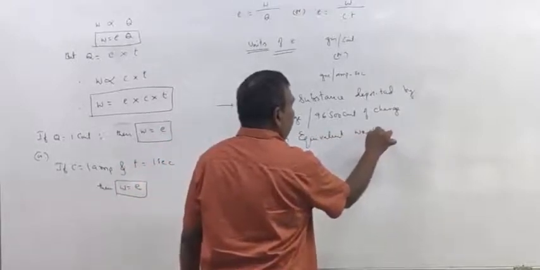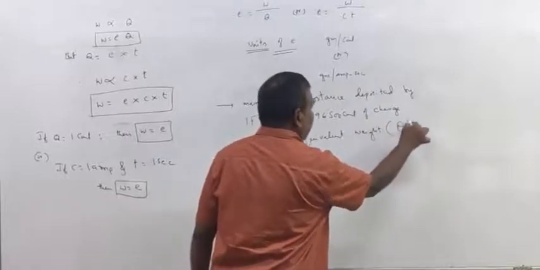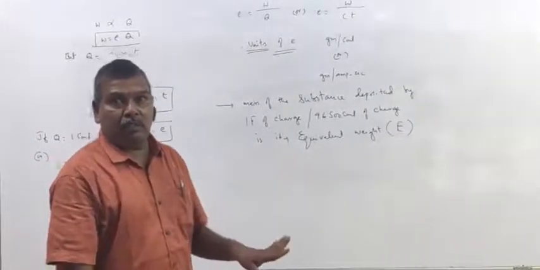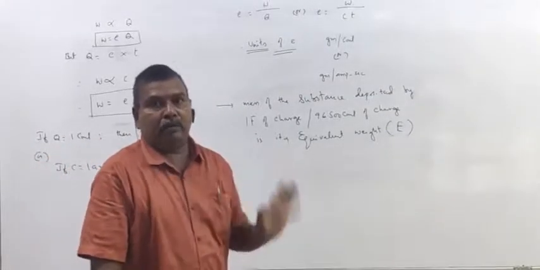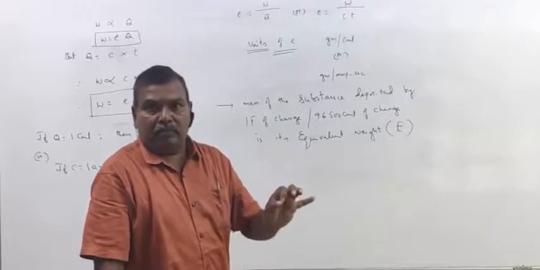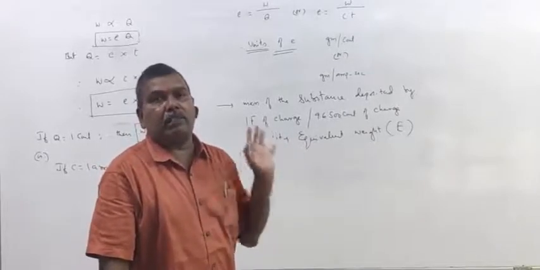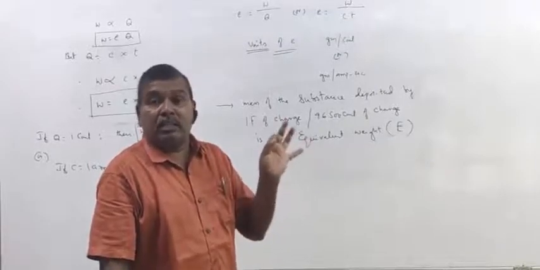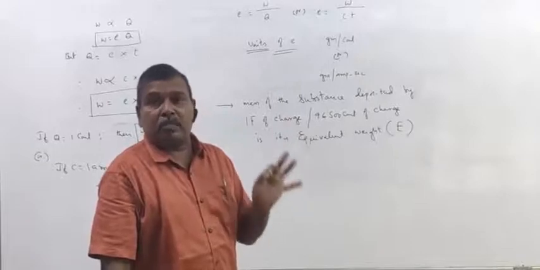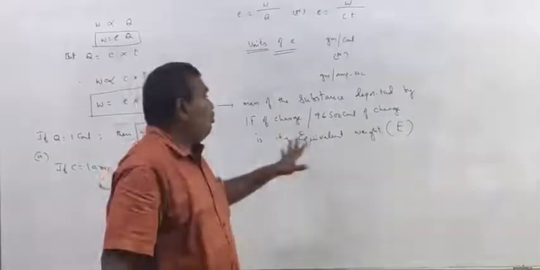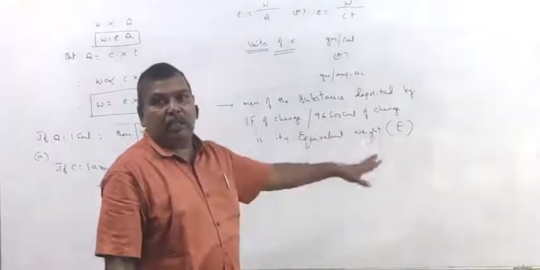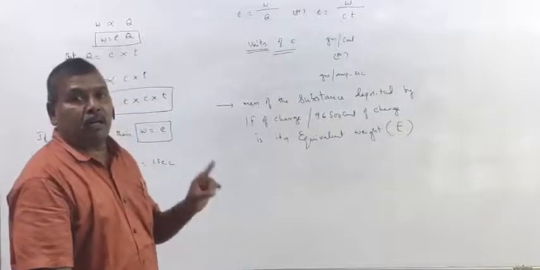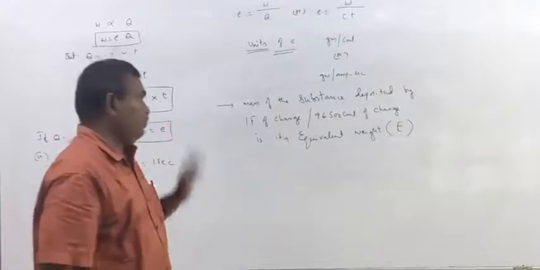So in this topic we represent equivalent weight simply by capital E. Remember, they are different. Small e is electrochemical equivalent; capital E is the equivalent weight of the substance. Electrochemical equivalent is the mass deposited by 1 coulomb of charge. Capital E is deposited by 1 Faraday of charge or 96,500 coulombs.